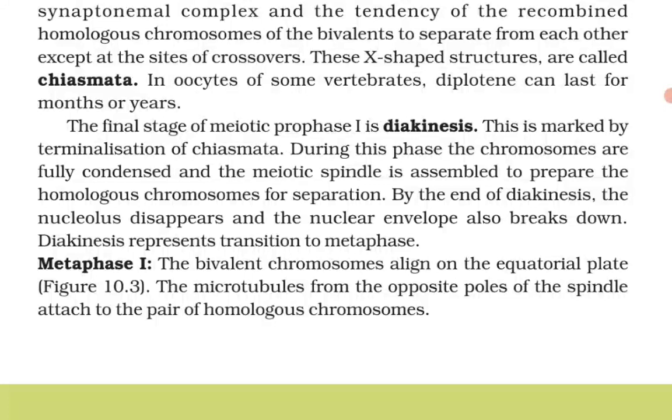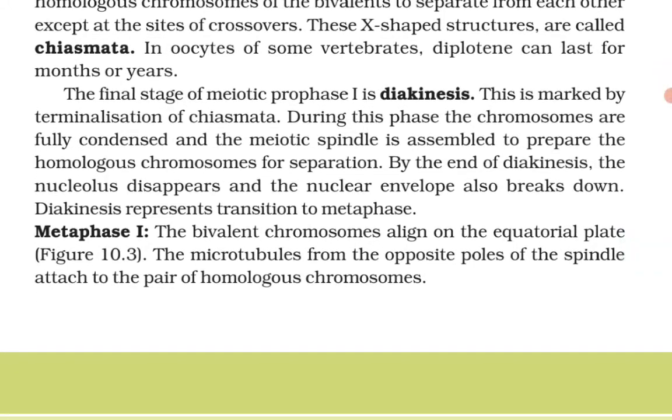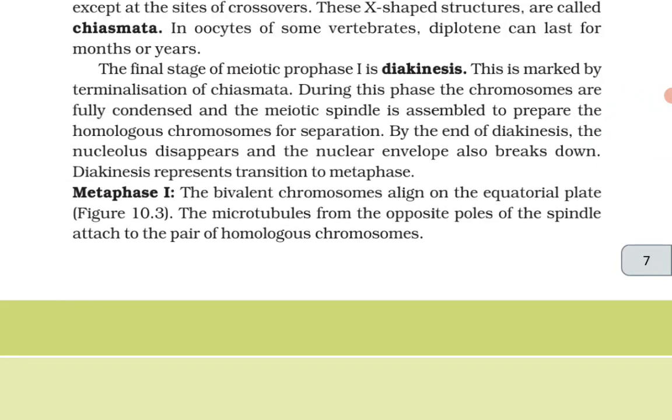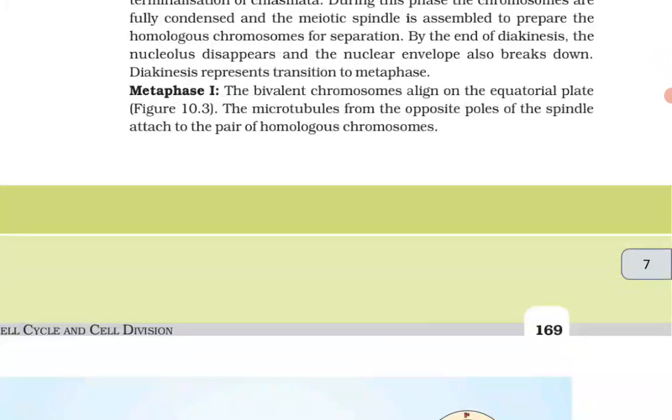This is marked by the terminalization of the chiasmata. During this phase, the chromosomes are fully condensed and the meiotic spindle is assembled to prepare the homologous chromosomes for separation. By the end of diakinesis, the nucleolus disappears and the nuclear envelope also breaks down. Diakinesis represents the transition to metaphase. Metaphase 1: the bivalent chromosomes align on the equatorial plate. The microtubules from the opposite poles of the spindle attach to the pair of homologous chromosomes.